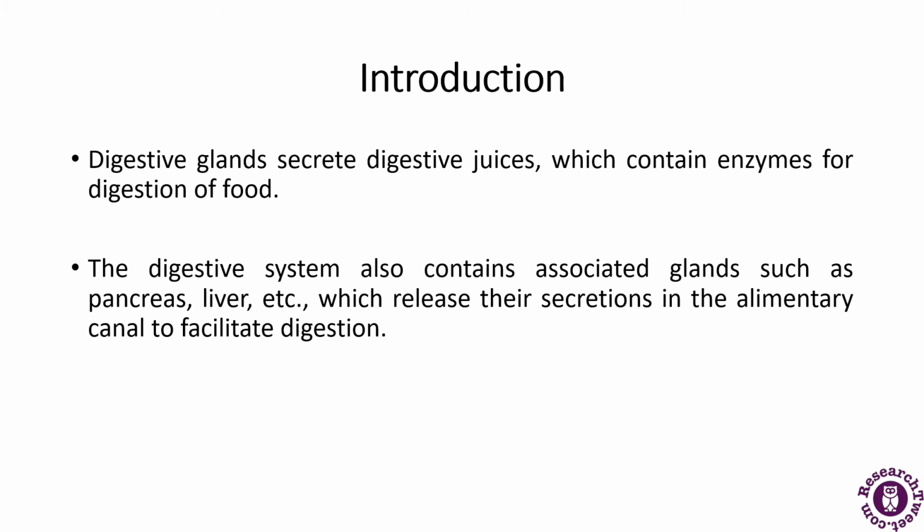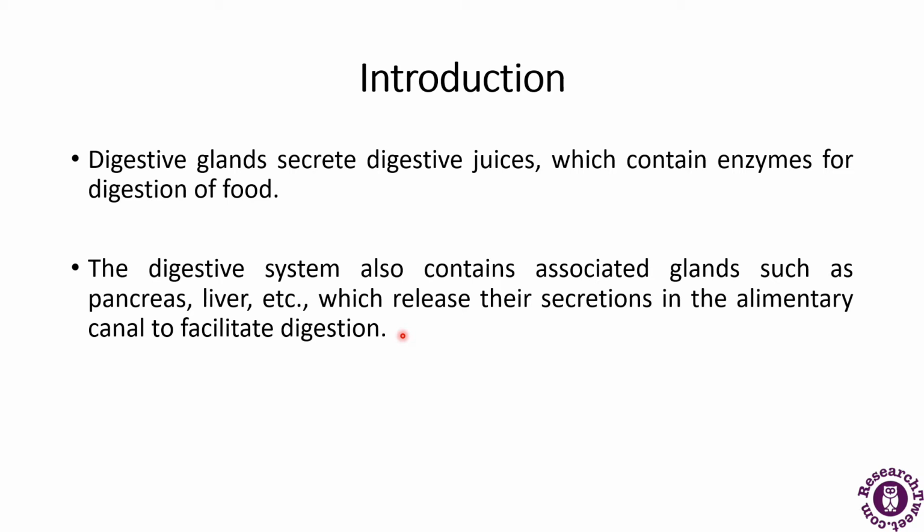The digestive glands secrete digestive juices which contain enzymes for the digestion of the food, and they also include associated glands such as the pancreas, which secretes insulin, and the liver, which secretes bile. They release their secretions in the alimentary canal to facilitate digestion.